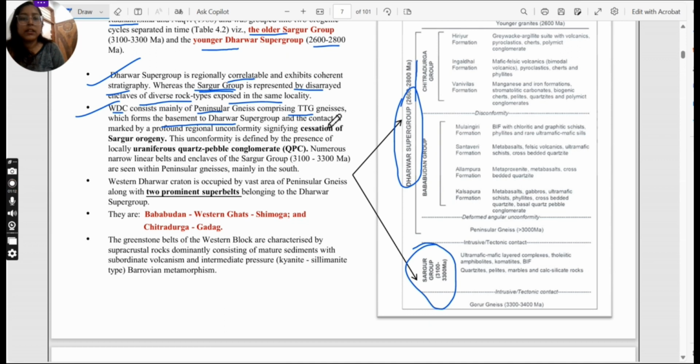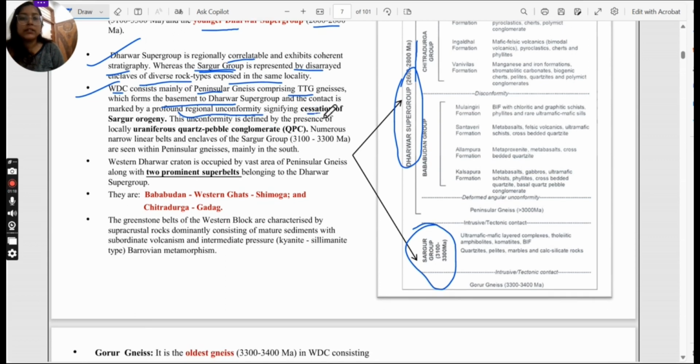There will be another one, a regional unconformity, which will mark the cessation of the Sargur orogeny. So this unconformity, I will explain in this table. This unconformity tells that the Sargur group is going to end over here, the Sargur orogeny is going to end over here. Then the Dharwar orogeny will start, the Dharwar formation will start.